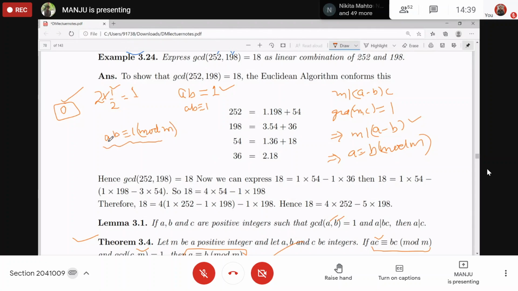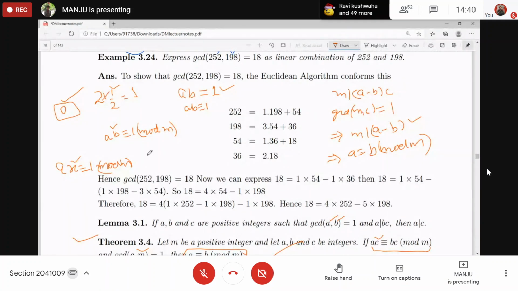In modular arithmetic, with M a positive integer, B is the inverse of A, or A is the inverse of B, if A into B is congruent to 1 modulo M. So how do you solve this equation? If A is given, find the inverse of A modulo M: solve A into X congruent to 1, where X is the inverse. It's up to you whether you take X or B.